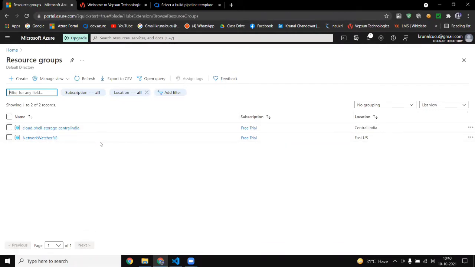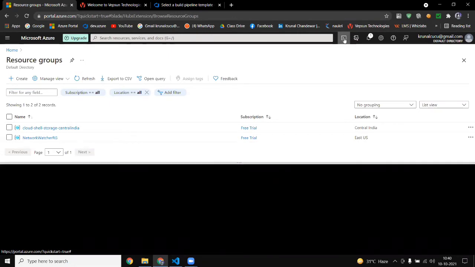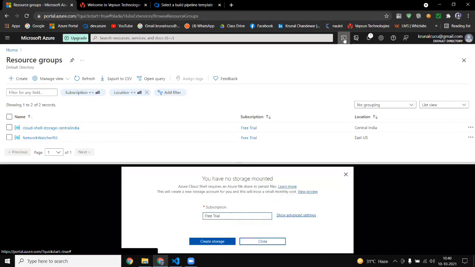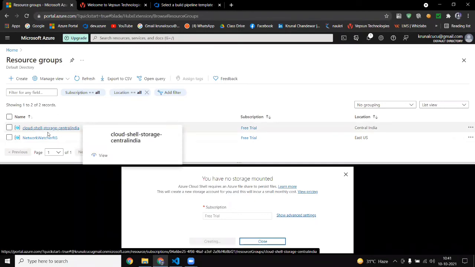This cloud shell storage resource was generated when I clicked on Cloud Shell and created a storage account, and this is the resource group of the same.